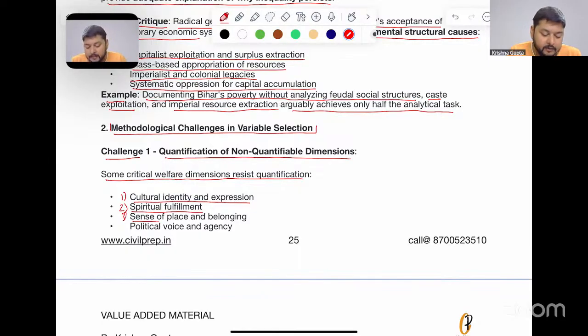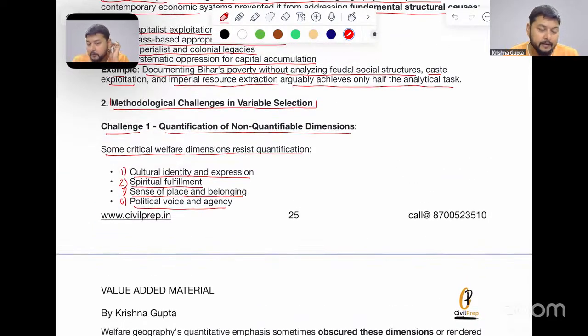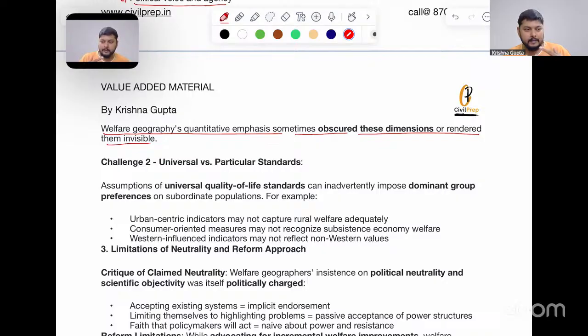Number three, sense of place and belonging, which is part of humanist geography. It is highly subjective. Number four, political voice and agency. For example, I may say in contemporary times that I am pro-government, but what I am actually thinking about the government inside me, no one knows. So these are parts of welfare geography which are not quantifiable. Thus, welfare geography's quantitative emphasis sometimes obscured these dimensions or rendered them invisible. They were kept behind, and the things which are quantifiable were taken to the forefront.